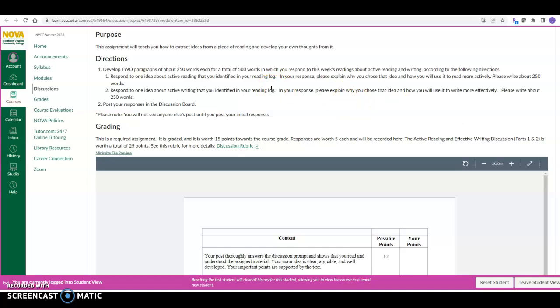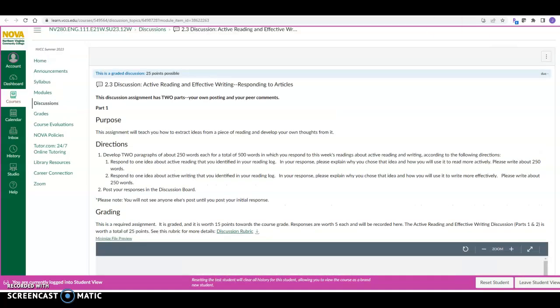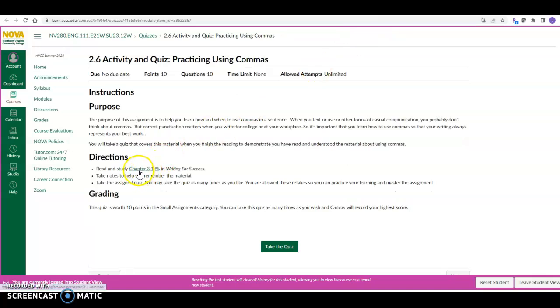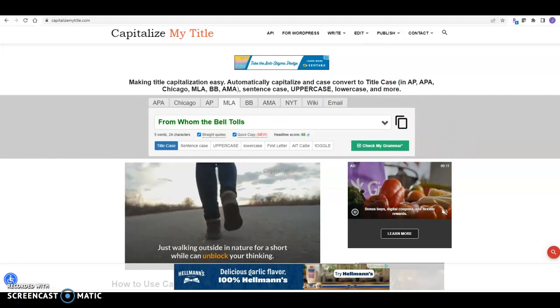And one of the videos I'm also going to post this week is about the shape of a paragraph, to get you to sort of think about how you can design paragraphs that I think will help you move into writing body paragraphs for essays to come. Okay, and you can also see the rubric review here. Then we've got these activities. You'll study capitalization. There are going to be some handouts in here with these directions for commas and for capitalization. And at the bottom of this video, I'll also post my favorite website, capitalizemytitle.com.